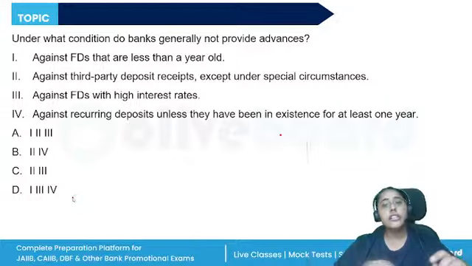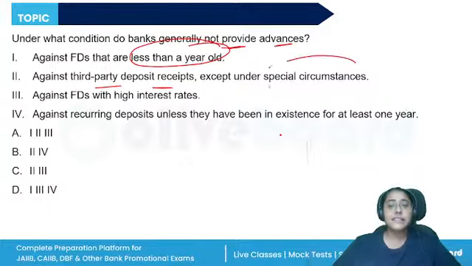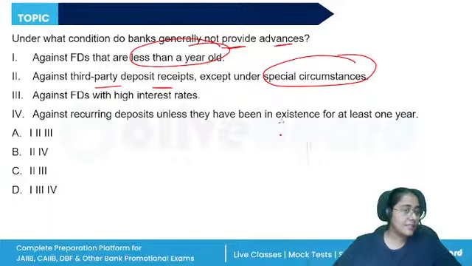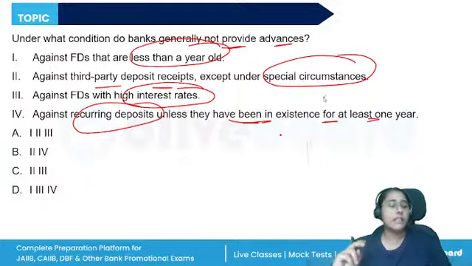Under what condition do banks generally not provide advances? Against FDs that are less than a year old, against third party deposit receipts except under special circumstances, against FD with high interest rate, against the recurring deposits unless they have been in existence for at least 1 year.